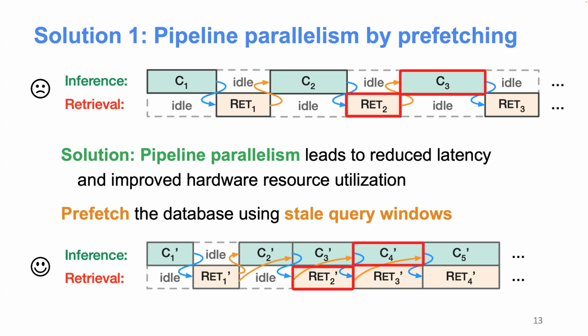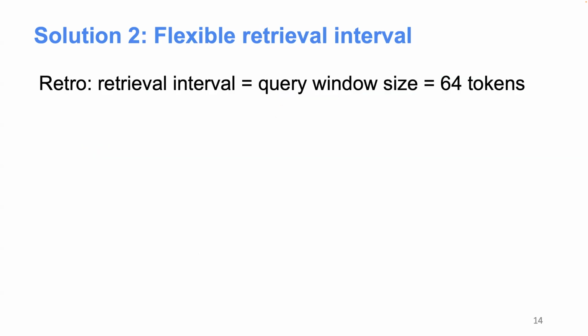So this allows us to overlap the latency between retrieval and generation. And later on, we'll see techniques that can mitigate the staleness of this retrieved information. Now, the second technique here is that we want to adjust the retrieval paradigm of the original RETRO model a little bit, because the RETRO model basically forces the retrieval interval to be a fixed interval of every 64 tokens, which is also equal to the query window size.